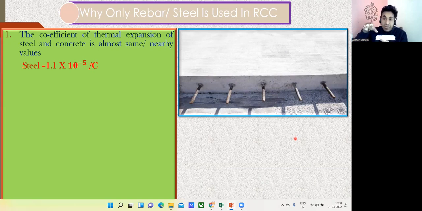Since there is a decrease in the temperature, this particular concrete is going to shrink. So originally this was the length. Now due to the shrinkage, let us say it has shrunk by 20 centimeters. So if I increase the temperature, there's an elongation, and if there is a decrease in the temperature, it is going to shrink. This is how the concrete is going to behave.